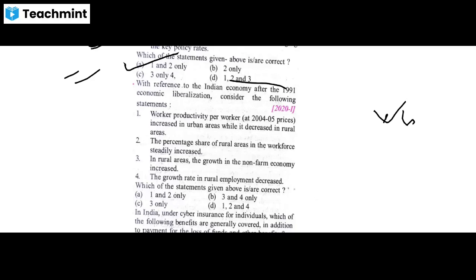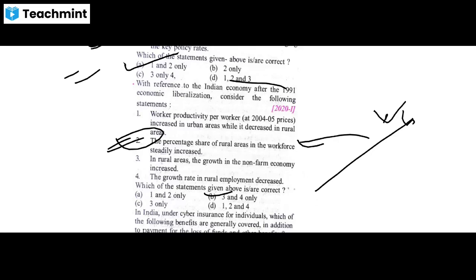The percentage share of rural areas in the workforce steadily increased. If in UPSC they are asking something that is increasing steadily or decreasing steadily, these are very vague statements. You cannot say that something is increasing steadily year by year. Some discrepancies and deviations are there that we have to consider while solving the question. So by this knowledge you can eliminate statement 2, and you get the correct answer, that will be option 3 and 4.